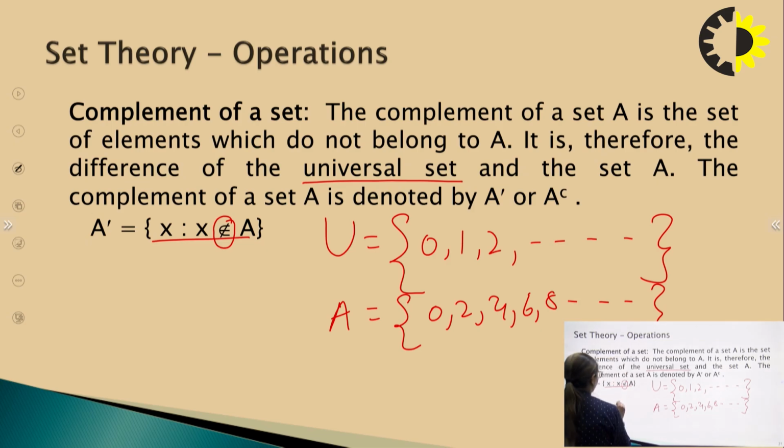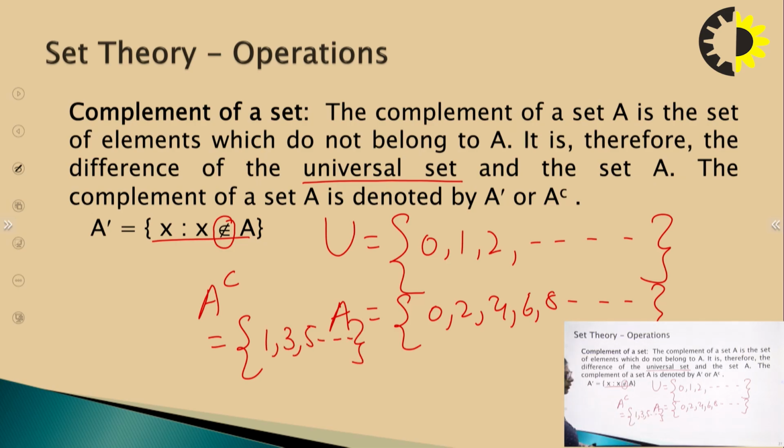So what will be A complement now? Complement will be all the odd numbers, right? We have to subtract all the elements of a set from the universal set, and whatever elements are left, that will come in the complement of the set.